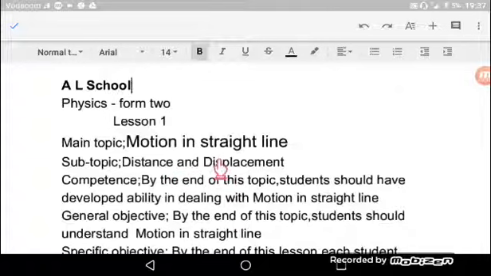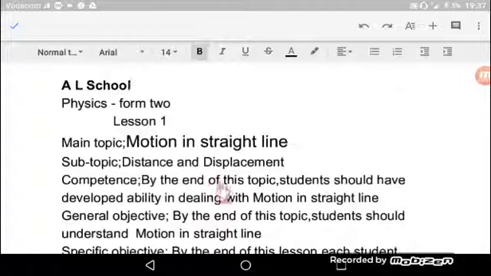Lakini kabla hatujaenda kwenye subtopic ya kwanza, tutaangalia kwanza meaning of the heading ya topic. Baada ya hapo ndo tutaenda moja kwa moja kwenye subtopic ya kwanza.